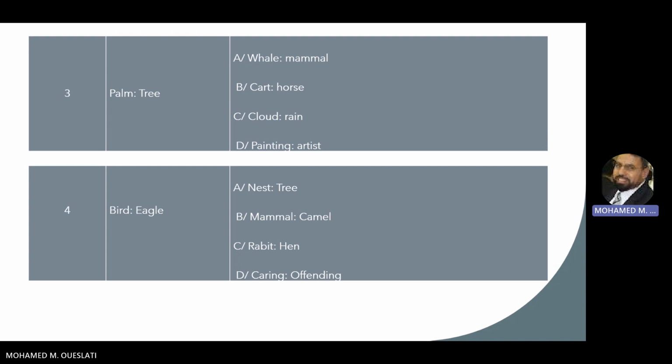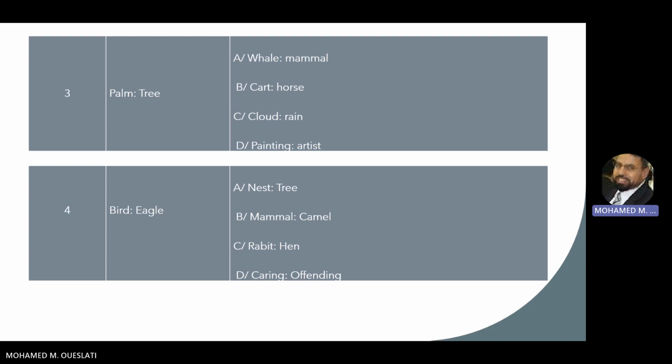It could be, for example, an object and its group or its family. It belongs to a certain group. Palm is a tree, and the right answer for this one is whale and mammal. So A is the right answer for this one. We have whale and mammal. So whale is a mammal and palm is a tree.